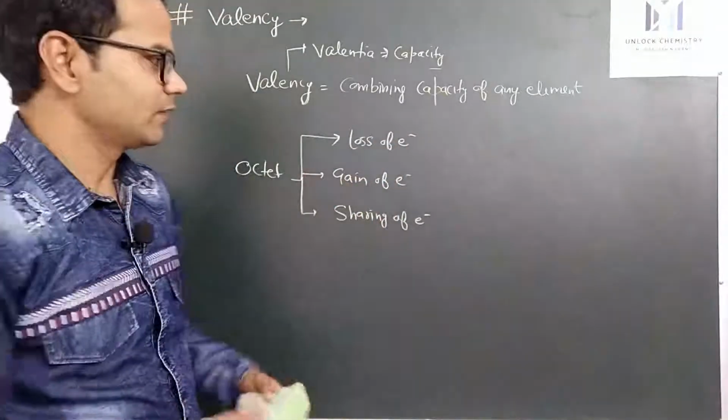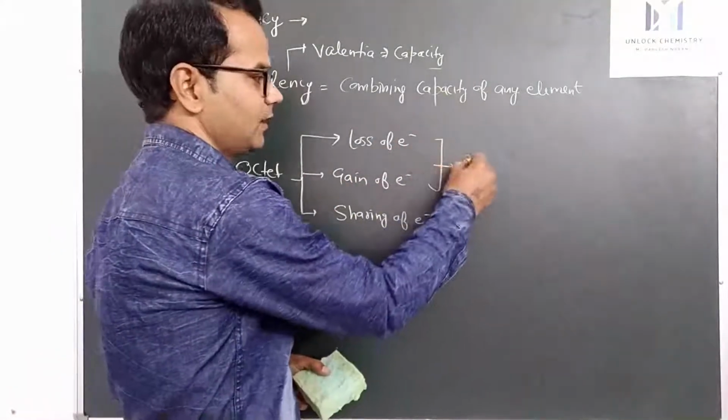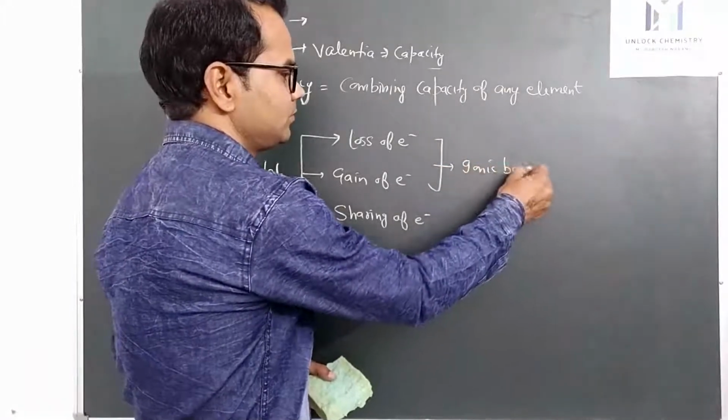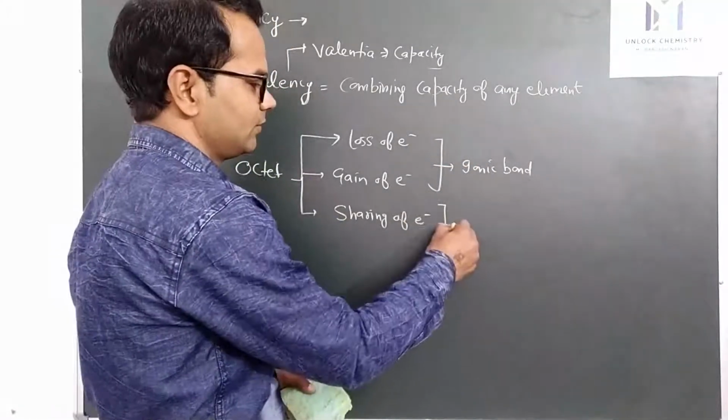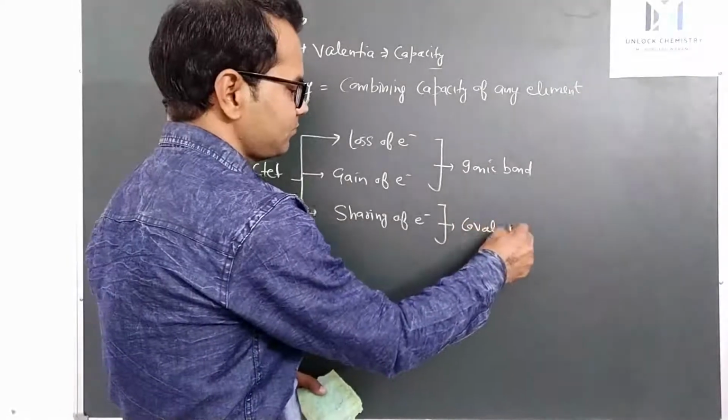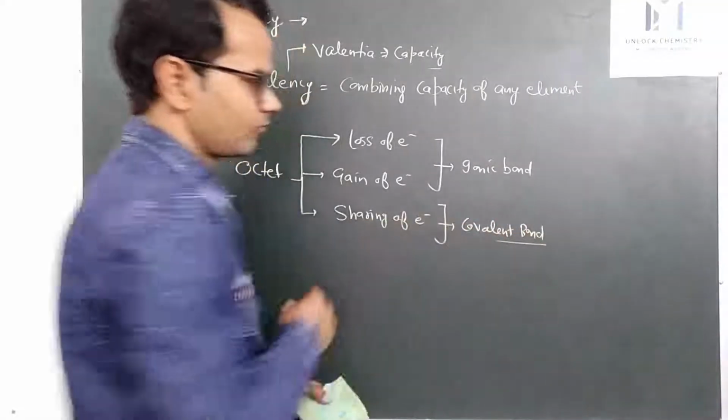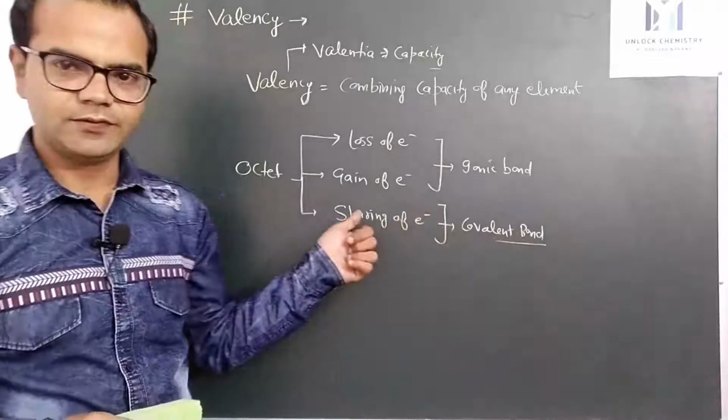By loss or gain of electrons, an ionic bond is formed, and by sharing of electrons, a covalent bond is formed.